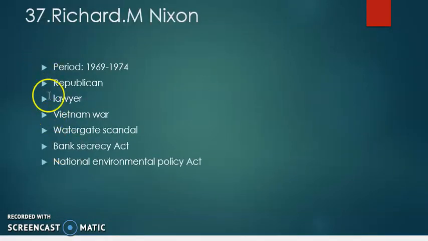The 37th president of USA was Richard Nixon. He ruled the USA from 1969 to 1974, and he was a Republican. He was a lawyer. The Vietnam War took place during his regime. He also faced the Watergate scandal, and he passed the Bank Secrecy Act, and he also passed the National Environmental Policy Act.